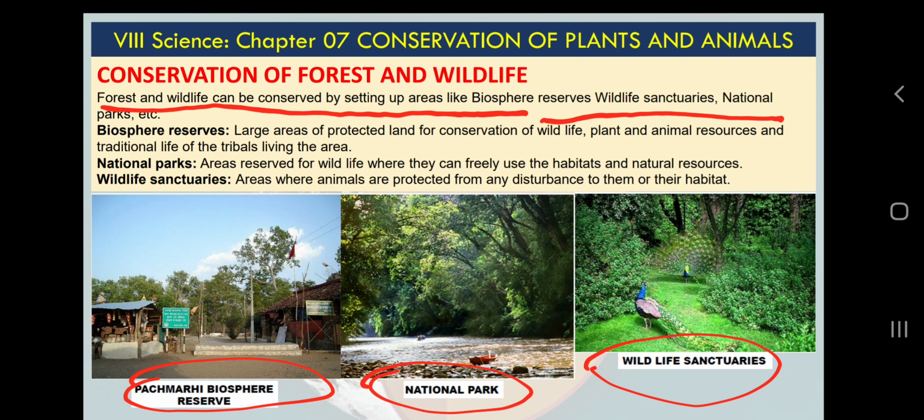So these areas, depending on how large they are and who is regulating them, the state government or central government, there are some technicalities. Accordingly they are referred to as biosphere reserve, national park and wildlife sanctuary. And Panchmarhi biosphere reserve is also mentioned in our textbook, okay. So let's learn about them: biosphere reserves, national parks and wildlife sanctuaries.